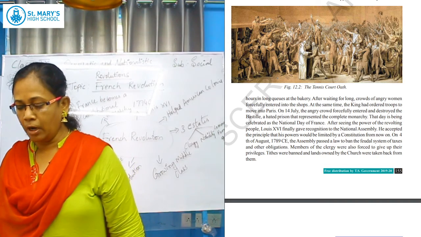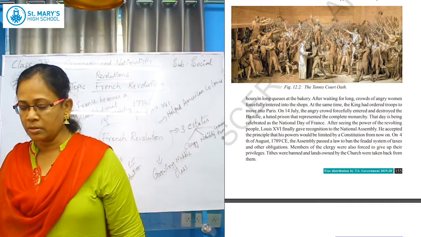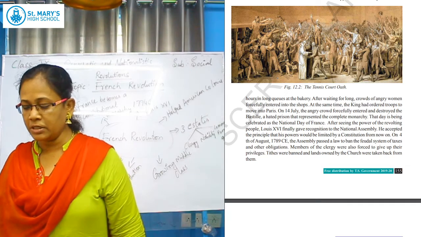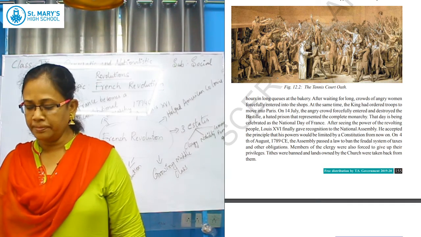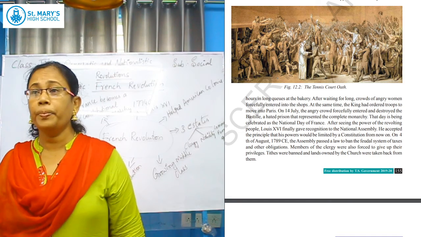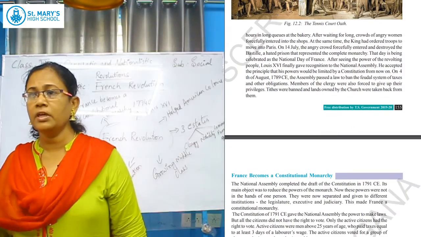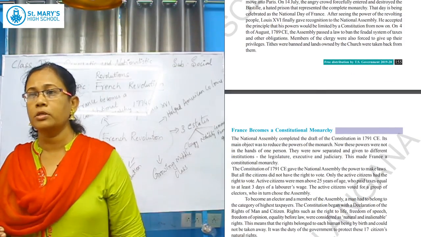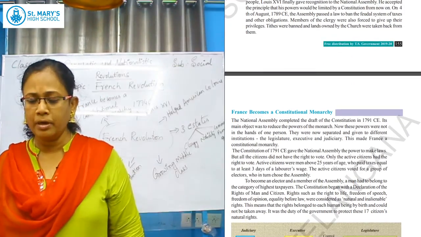Most of the laws were passed abolishing the feudal system of taxes and other obligations. The members of the clergy and the church people were also forced to pay taxes. From then onwards, even the clergy and the noble people were supposed to pay the taxes.